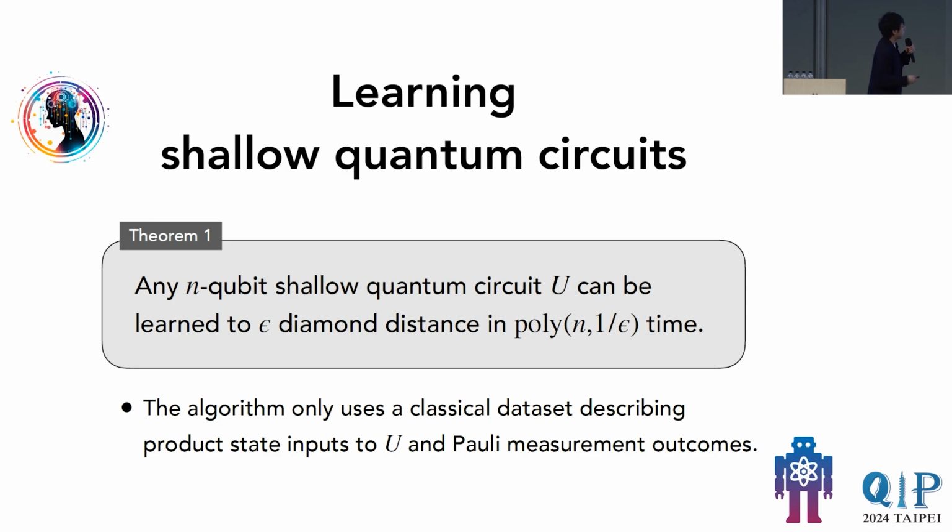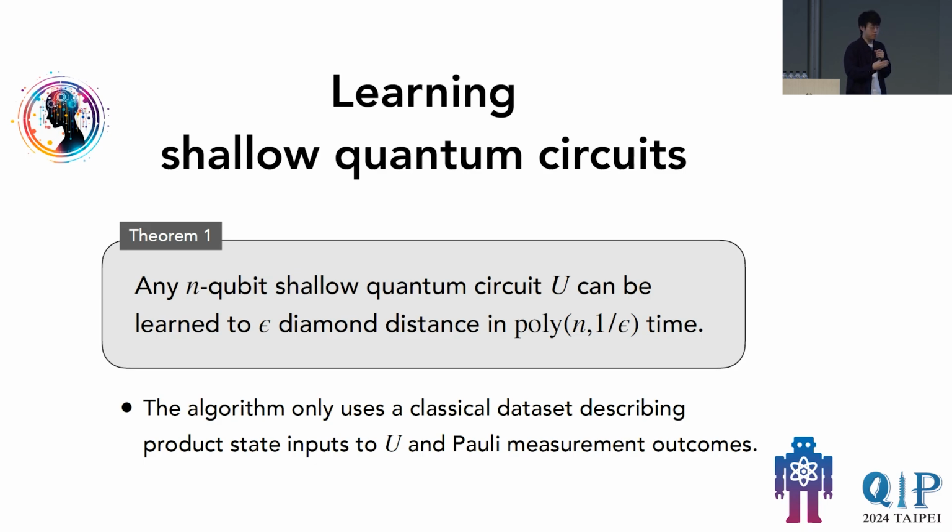And also one thing I forgot to mention is that in this theorem, the algorithm only requires having a classical data set that describes the desired behavior. That is, for some random product state input, the measurement outcome is this. We want to match that, which is very similar to the classical learning theory results about learning shallow classical circuits.